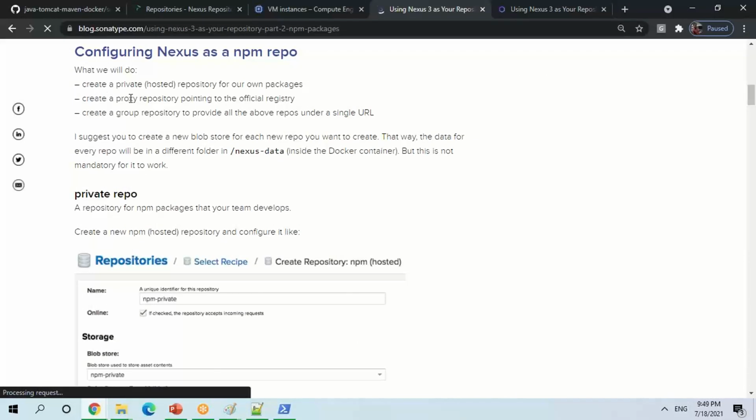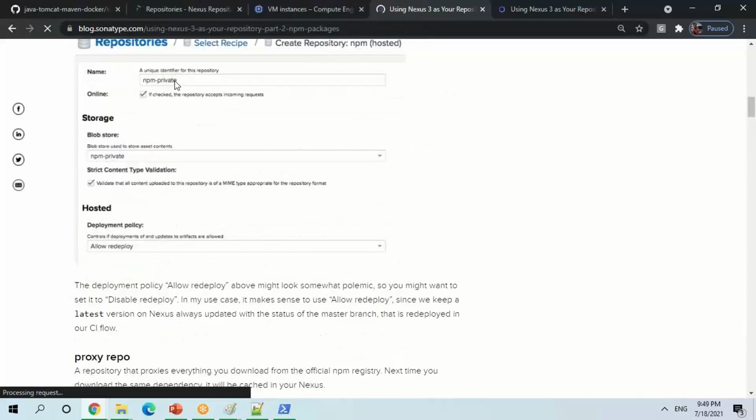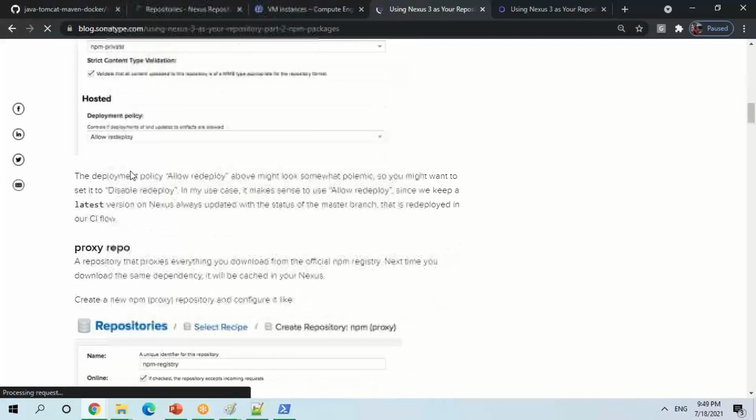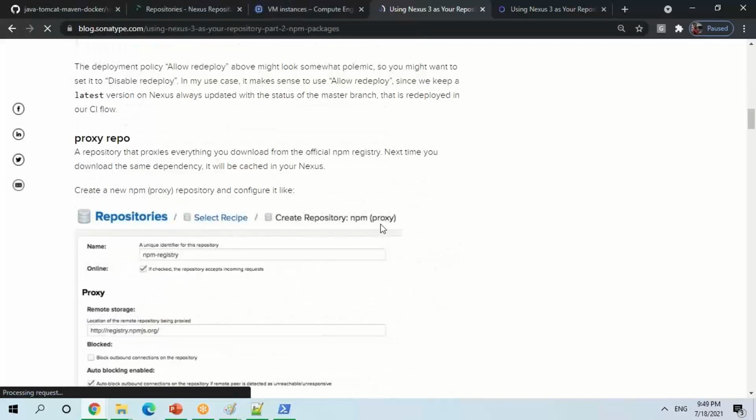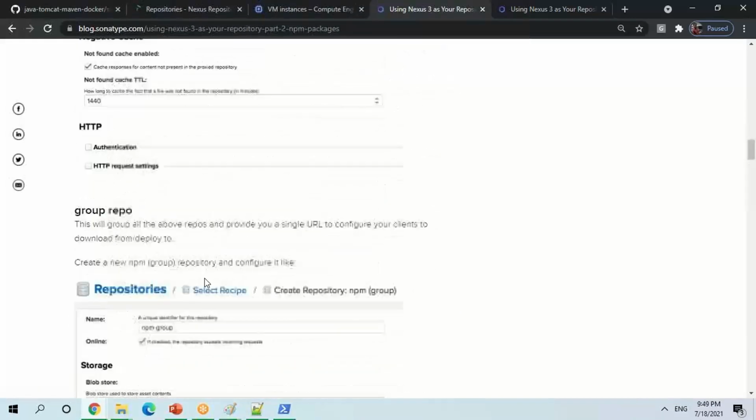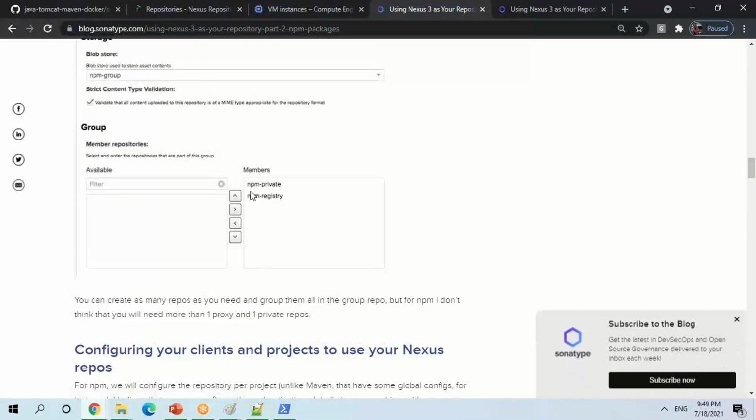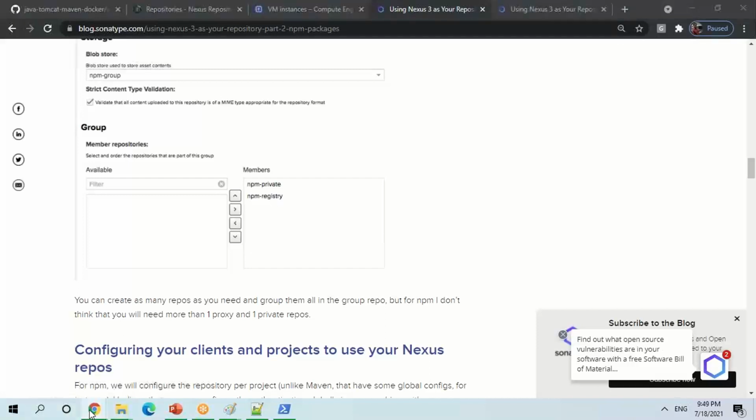I'm going to create three different repositories: a private repo, a proxy repo, and a group repository. For the private one, I have to give a private repository. Then I'm going to set up a proxy repository, then a central repository. Now I'm going to add this to the central repository, and give this URL, the npm group, to my build. Now let me take one repo which I have.